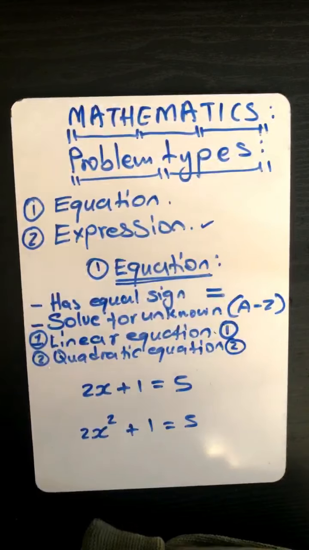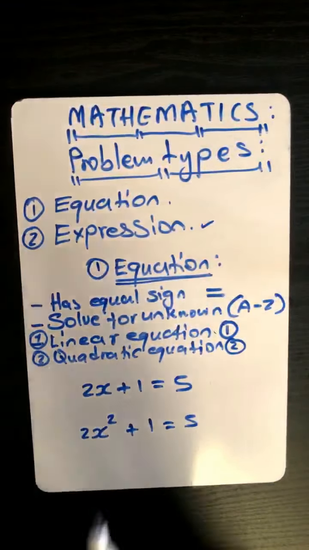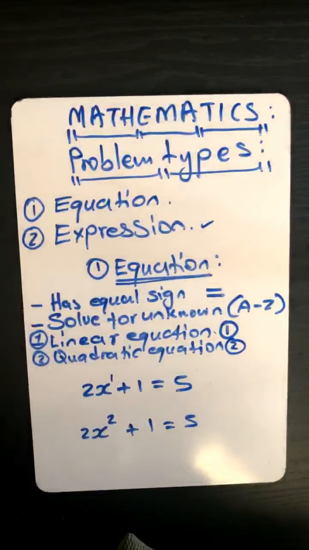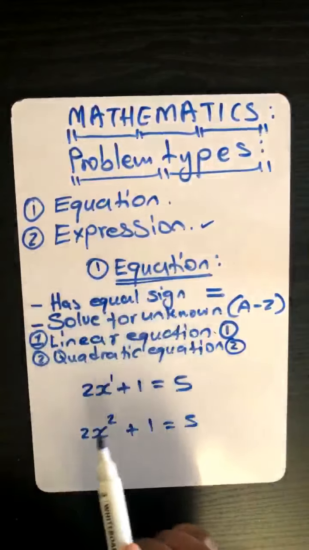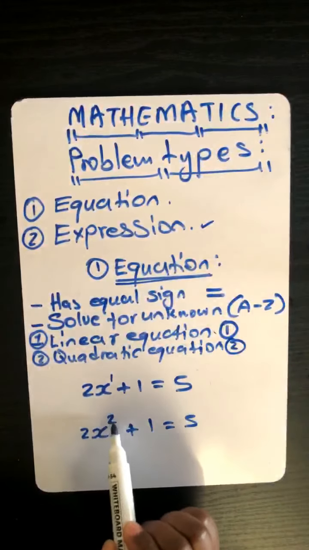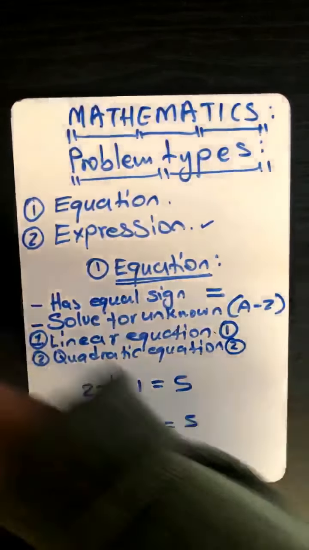Because this one also has a letter. The reason you give is that the letter has an invisible power of 1. That's why it's linear. And this one has a power of 2. That is why it is a quadratic equation. Makes sense there?